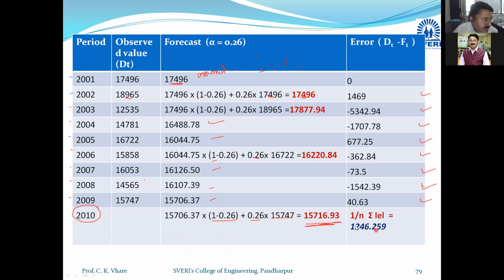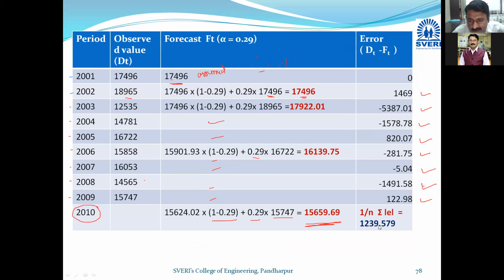You can see the average error is 1246, and in the last case the average error is 1239. So 1246 and 1239, definitely the error which is lesser, I will take that. So the lesser error is 1239. Therefore, what is asked in the numerical, just cross check.